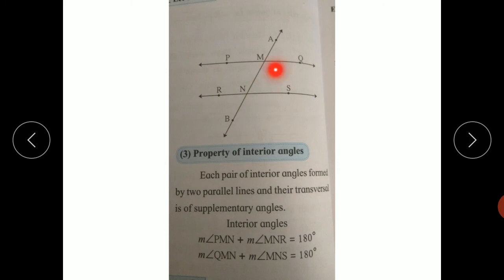That is, the measure of angle QMN plus the measure of angle MNS is equal to 180 degrees, and angle PMN plus the measure of angle MNR is equal to 180 degrees.